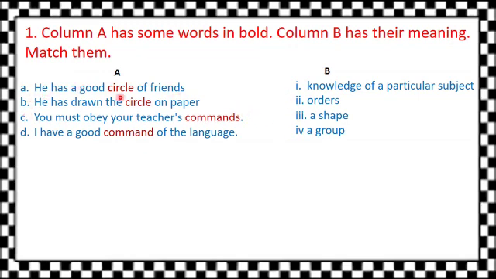First, he has a good circle of friends. So now here in this sentence, the meaning of circle is what? It is talking about a group, a circle of friends. So the meaning is a group. Next, he has drawn the circle on paper. So now here the circle is a shape. So the correct meaning is a shape.